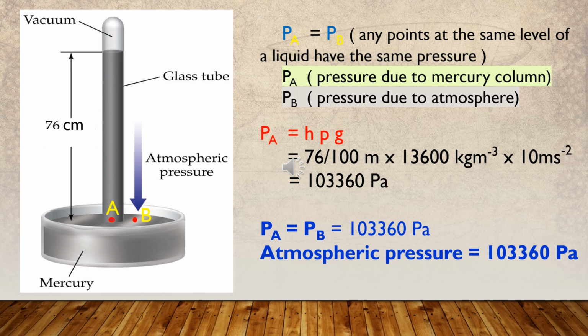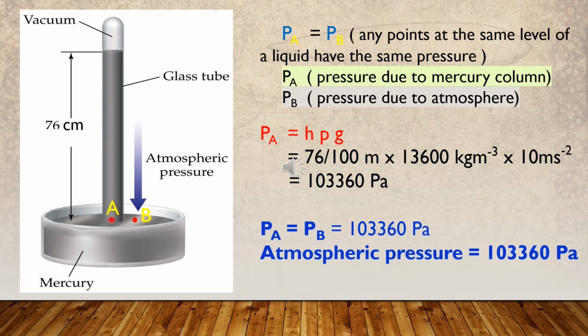In the figure on the screen, you can see PA means pressure due to the mercury column, and PB is pressure due to the atmosphere. Then PA equals PB. Why? Any points at the same level of a liquid have the same pressure. You can use the equation to find the liquid pressure, which you learnt earlier: P equals h rho g. You can substitute values for point A.